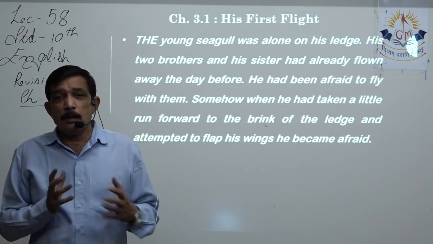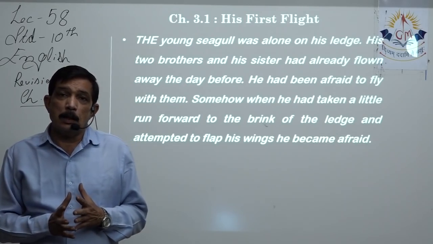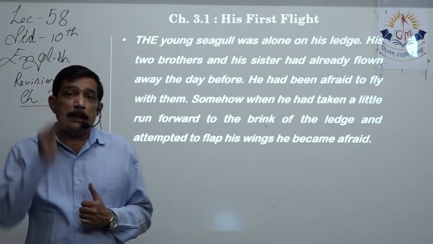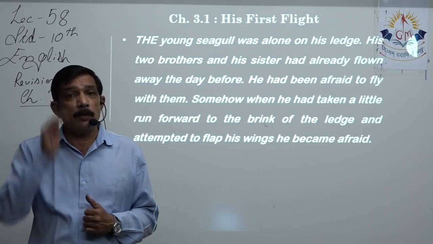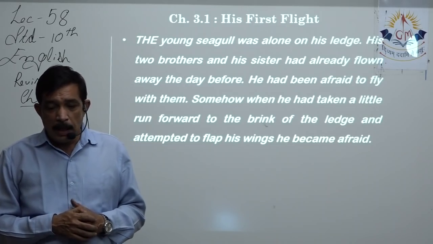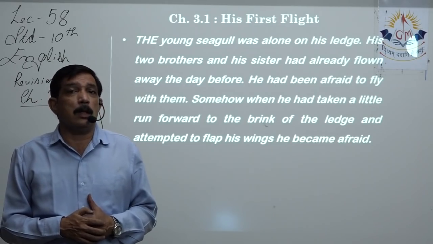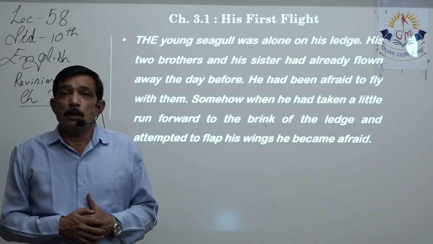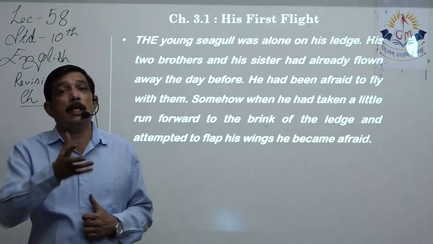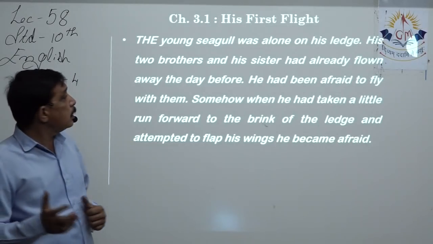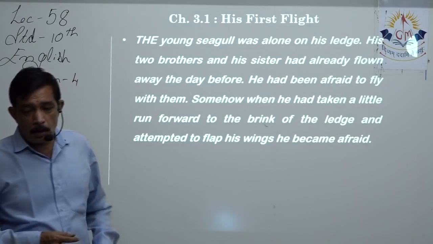But this particular young seagull is very afraid of diving from the ledge, diving from the cliff for the first time, and that is the only thing which forbids the seagull from learning its first flight. So the young seagull was all alone on his ledge.